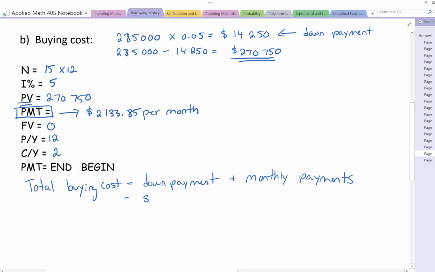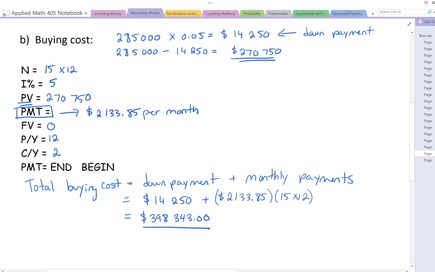So if we do that, $14,250 was our down payment, plus we're making monthly payments of $2,133.85, and we're making that for 15 years at 12 monthly payments. Punch all of that into your calculator, and you get a total buying cost of $398,343. Okay, underline that value.